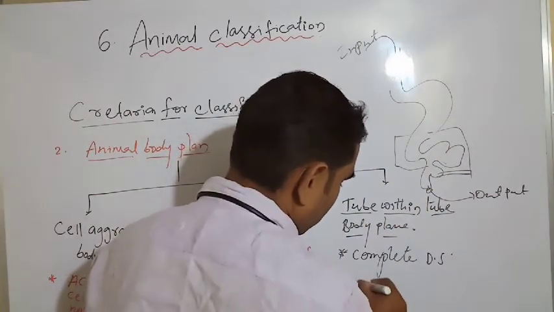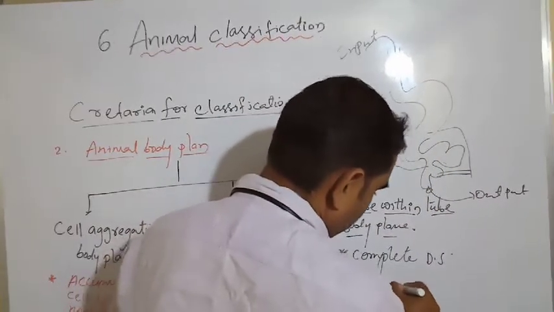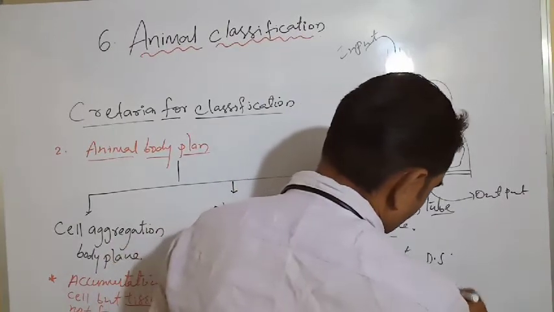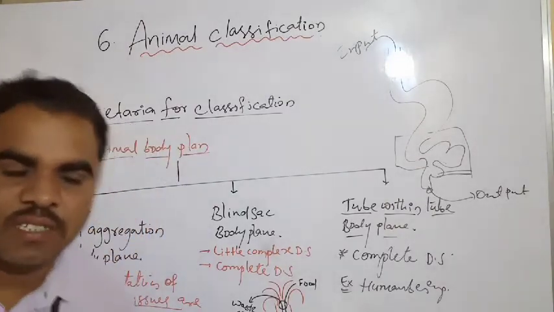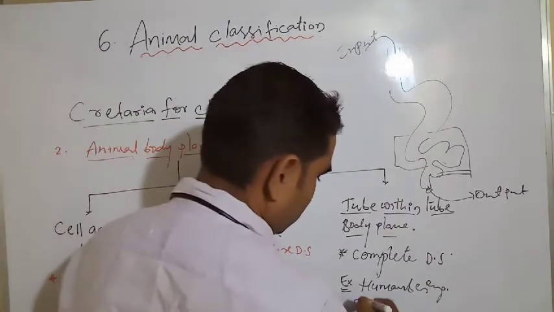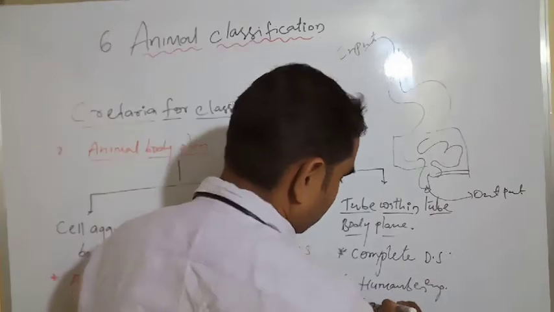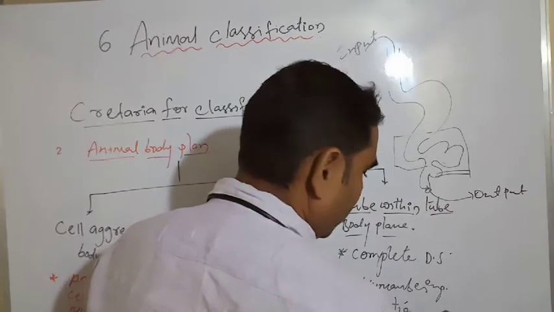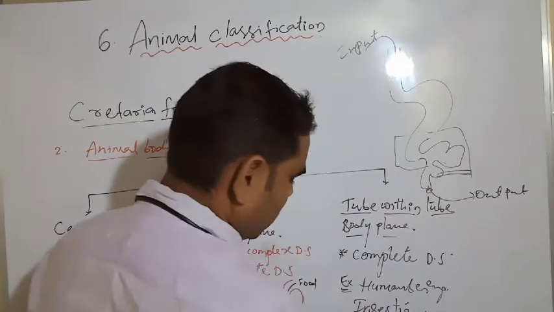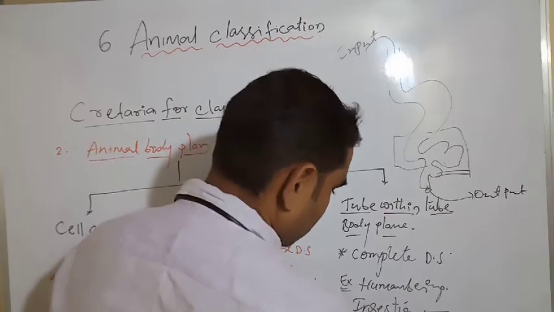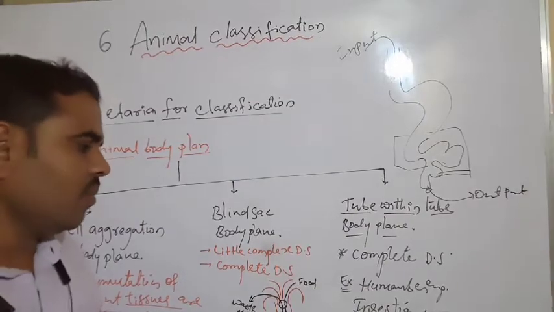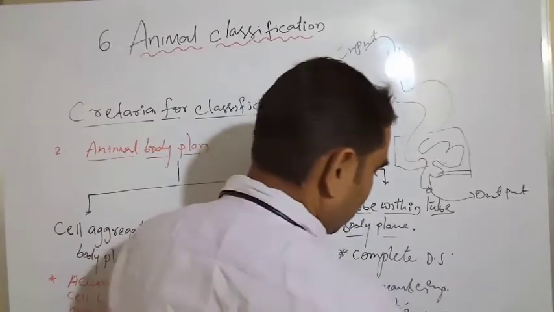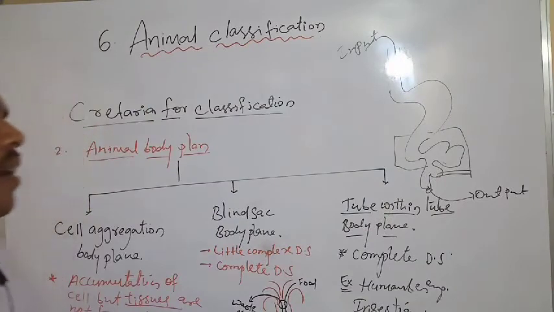Example, human being. See, ingestion and egestion. Ingestion, taking food, and egestion mean in and out. So taking food inside and removing the waste material outside.